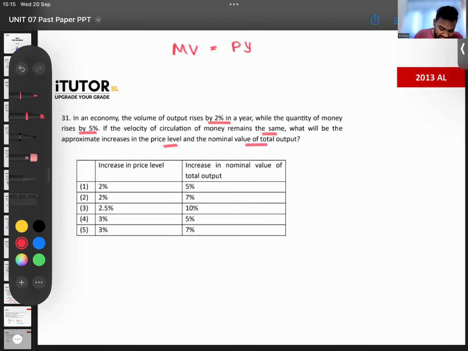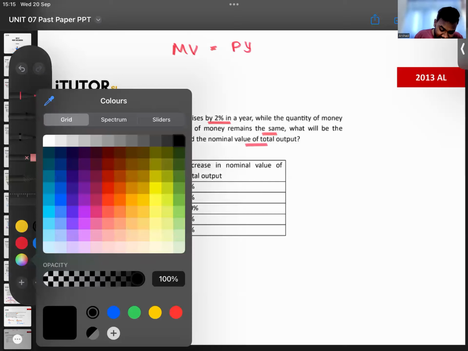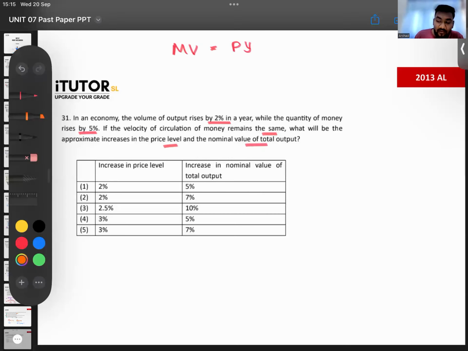Okay. So look at what they are saying. They are saying, okay, volume of output increases by 2%. No, during a recession, you have to increase the money supply, not reduce. Because during a recession, you want to promote aggregate demand. So you will increase the money supply so that there is more money supply, people would spend, not reduce. Okay. So output has increased by 2%. Quantity of money rises by 5%. So this has gone up by 5%. Velocity remains the same. So no change, 0%.